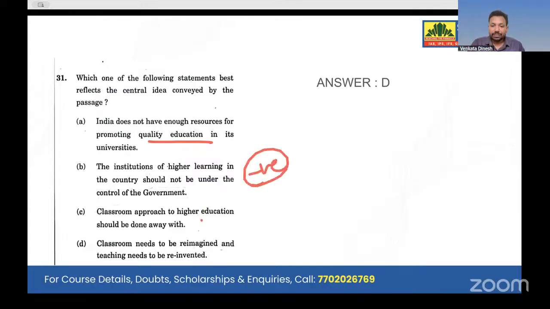Look at option C. Classroom approach to higher education should be done away with. We have to remove it. It is incorrect because the passage has never advocated for the complete removal of the classroom approach. He said innovativeness, bring new, reinvent. He didn't say done away with, completely remove, he didn't say that. So in that case, we go with option number D.